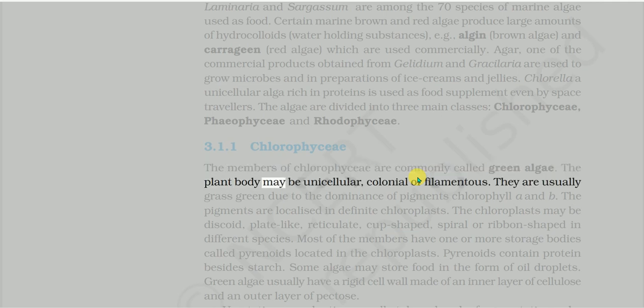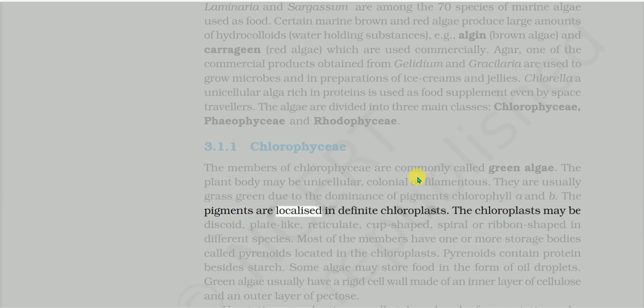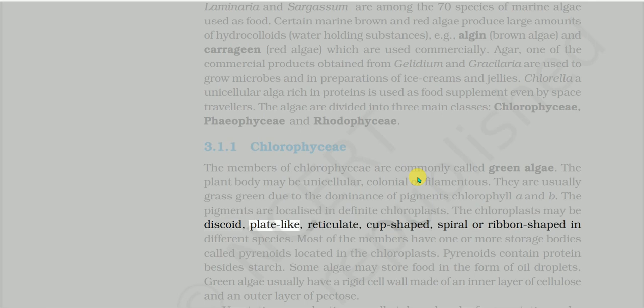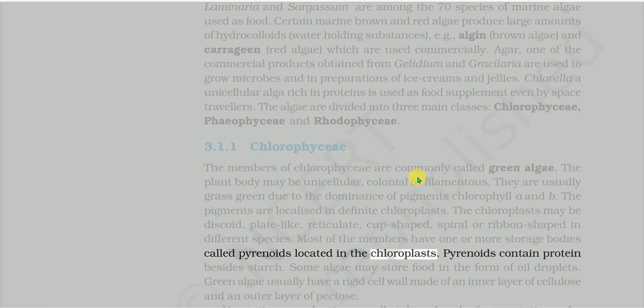The plant body may be unicellular, colonial, or filamentous. They are usually grass-green due to the dominance of pigments chlorophyll a and b. The pigments are localized in definite chloroplasts. The chloroplasts may be discoid, plate-like, reticulate, cup-shaped, spiral or ribbon-shaped in different species. Most of the members have one or more storage bodies called pyrenoids located in the chloroplasts.